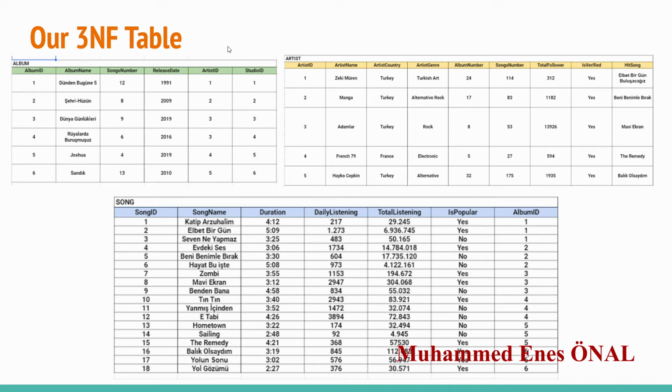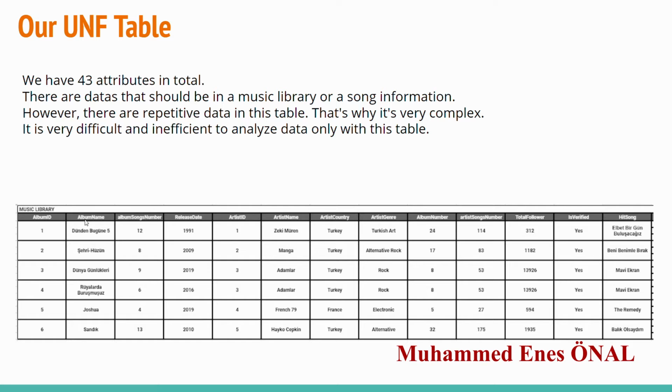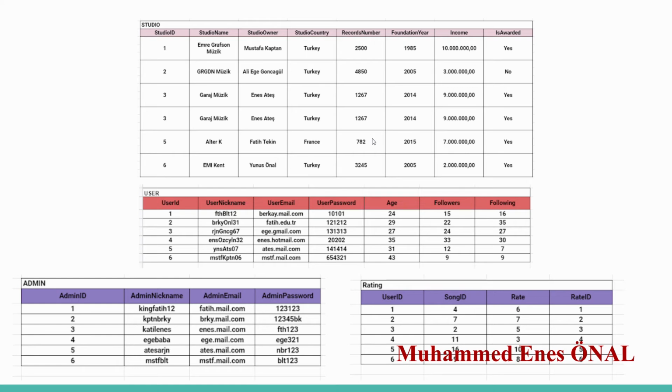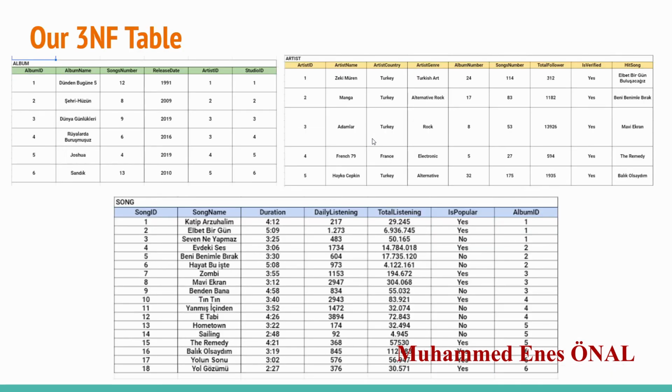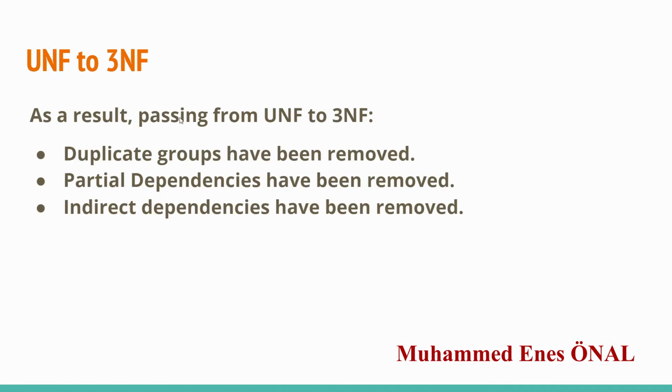In our 3NF table, we divided our UNF table into 7 parts. These are album, artist, song, studio, user, admin, and rating, as you can see. Duplicate data has been removed like that. Data integrity of each section was ensured. As a result, in passing from UNF to 3NF, duplicate groups have been removed, partial dependencies have been removed, and indirect dependencies have been removed.